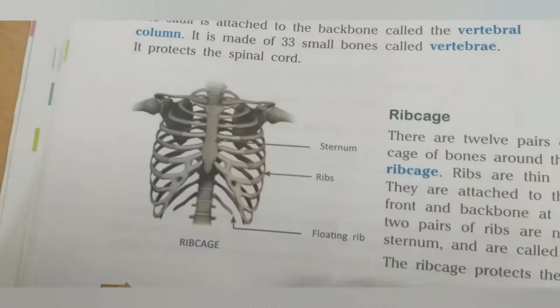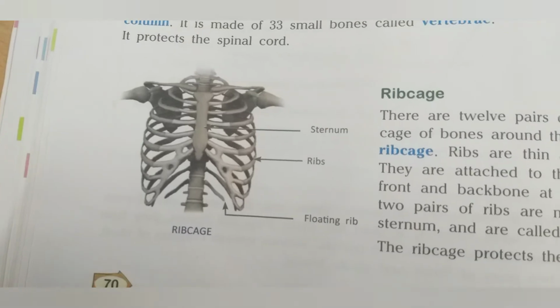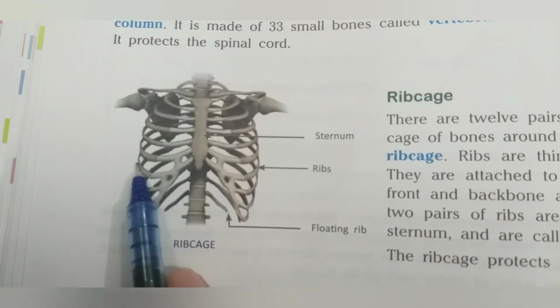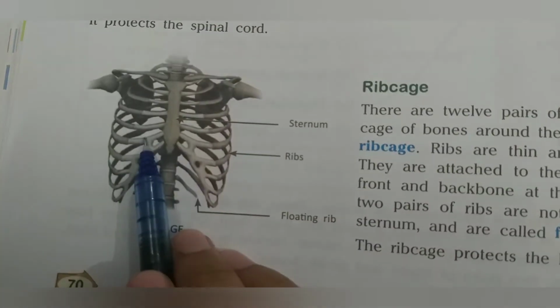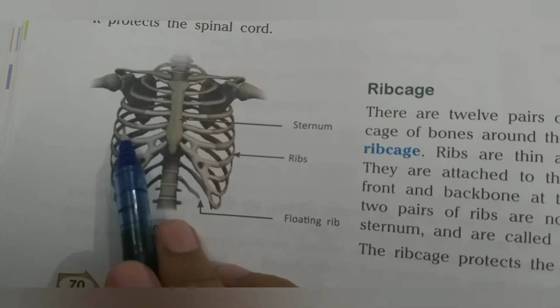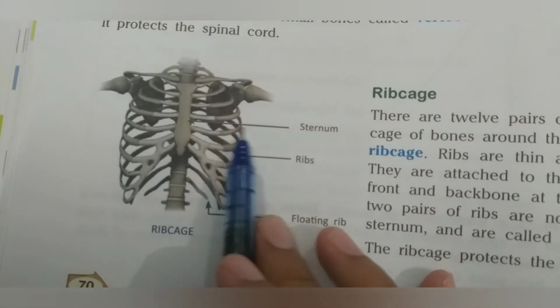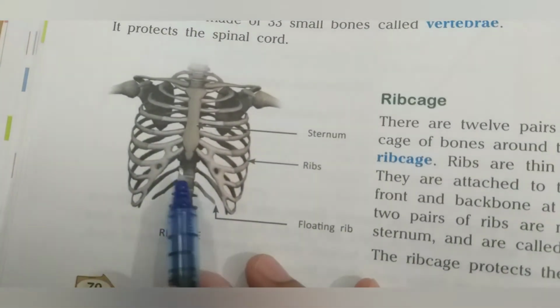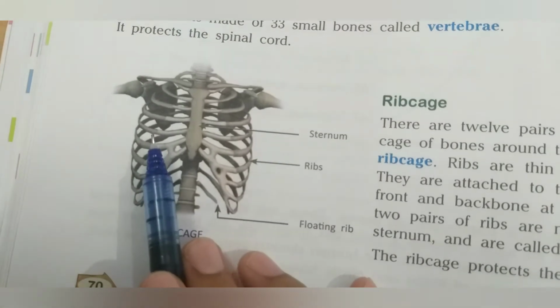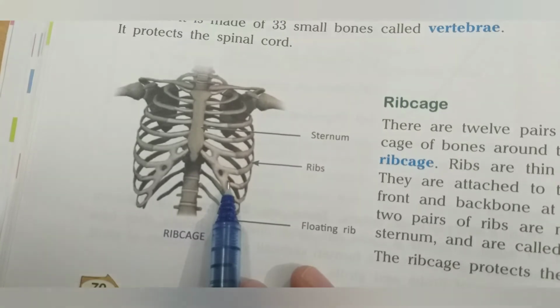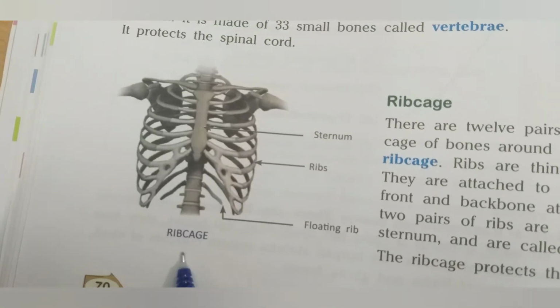Just have a look at this picture. We have total 12 pairs of ribs. Ribs means these thin and curved bones. These 12 pairs of ribs form a cage-like structure around the chest, called the rib cage.